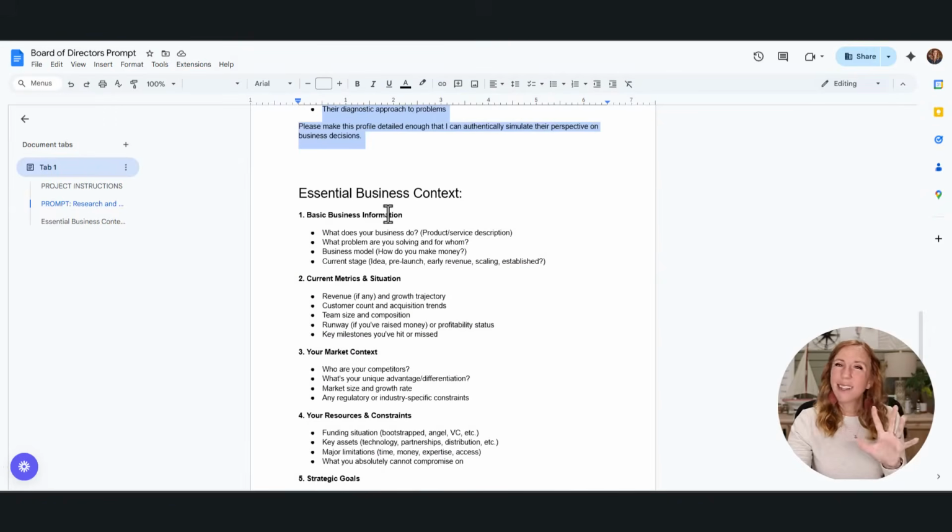This is not necessarily a prompt. This is for you to fill out and kind of start thinking through. If you have done exercises like this before, where you have built out a profile for your whole business, you know who your avatar is, and most importantly, you have what your goals are. That's the thing that your board of directors are going to be looking at, is your goals. What is it that you want to do? What is your end goal? What is your goal? Like big long-term goals, 3-year goal, 5-year goal, 10-year goal.